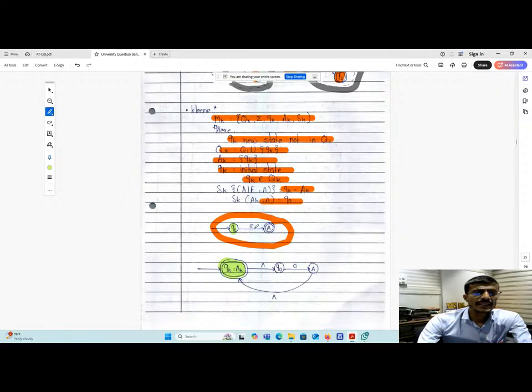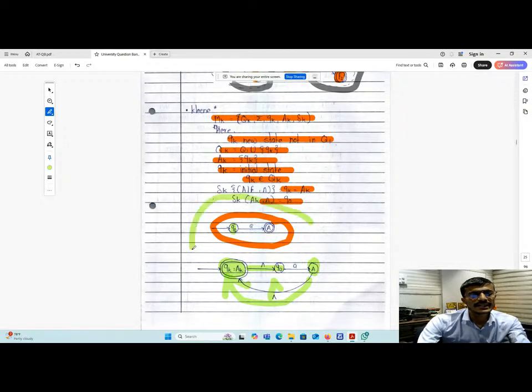Okay. Then give null transition to the previous initial state. So this is the new initial state. We have given null transition to the q naught, that is the previous initial state. Then whatever the previous accepting state was, this will become normal, and from that state we have to give transition towards the new accepting state with null.